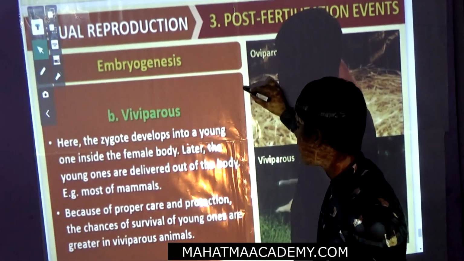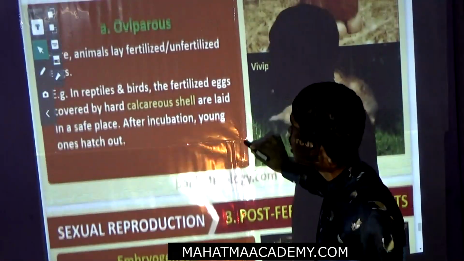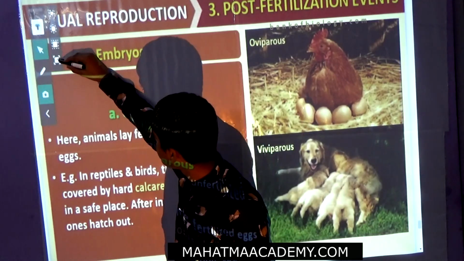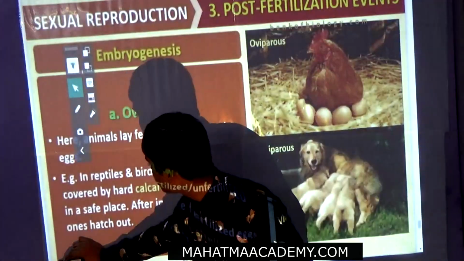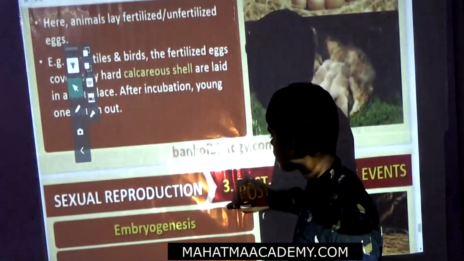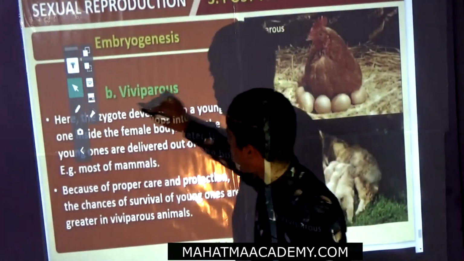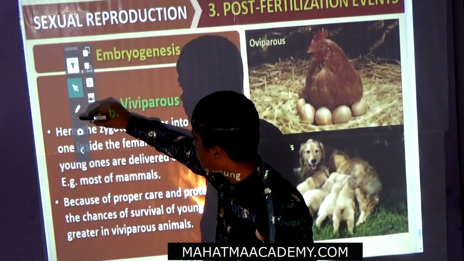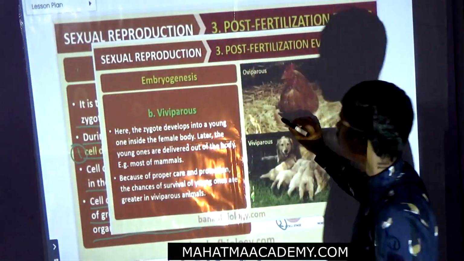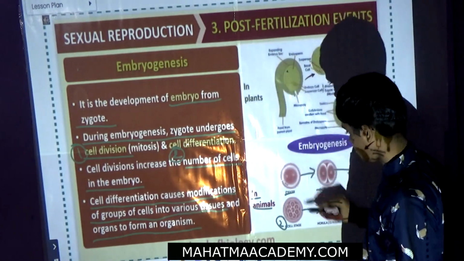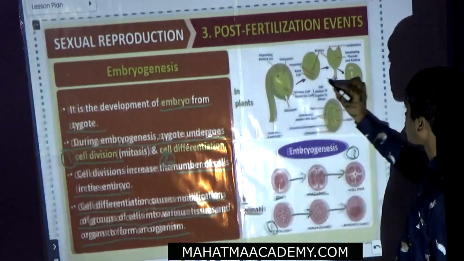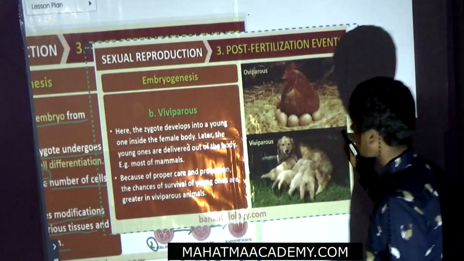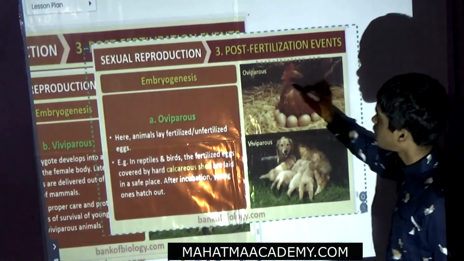This is the one. Now we will see the oviparous and the viviparous. Now this is the oviparous. Now we will see the viviparous one. Okay, first we will see the oviparous.